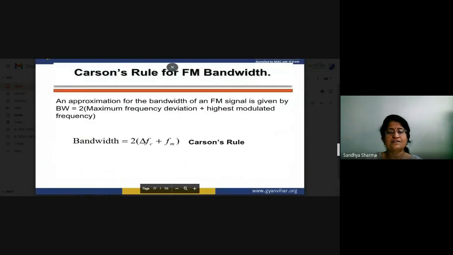Now we will see the basic equation of Carson's rule. According to Carson's rule, if we want to find the bandwidth of our FM signal, it is equal to 2 times the maximum frequency deviation plus the highest modulating frequency fm. So that is 2 (Δf + fm). Del f is the maximum frequency deviation, plus the highest modulating frequency. So that is basically Carson's rule. According to that we can find the bandwidth of our frequency modulation system.